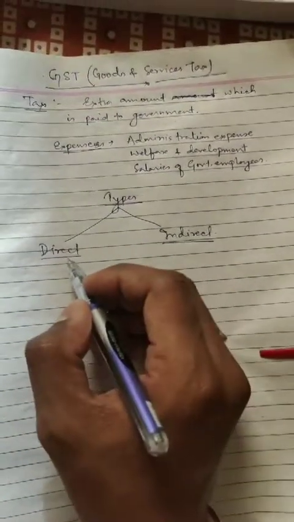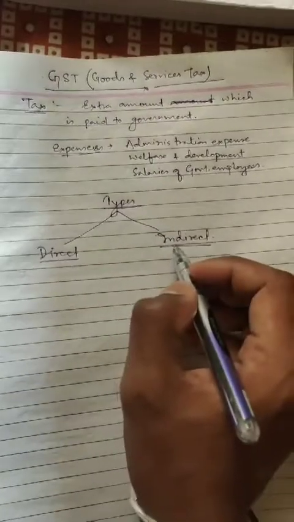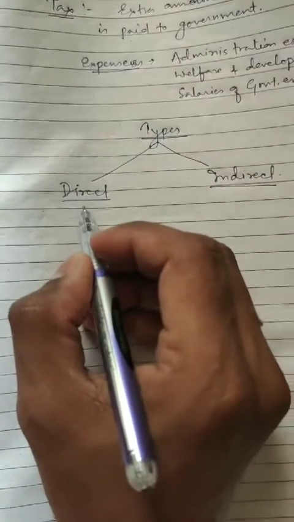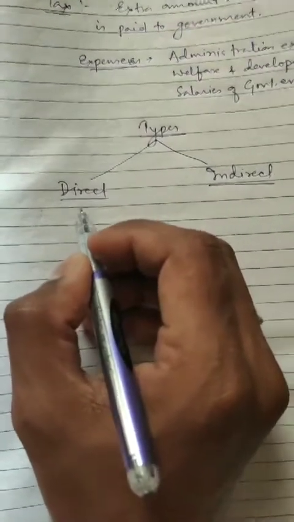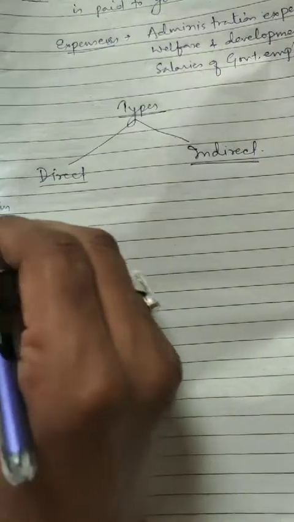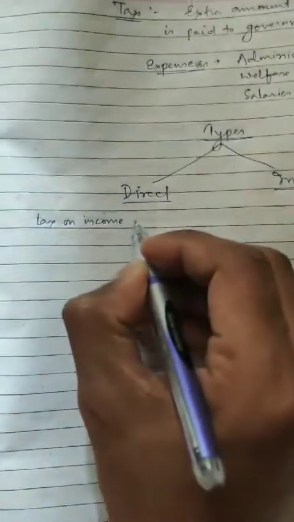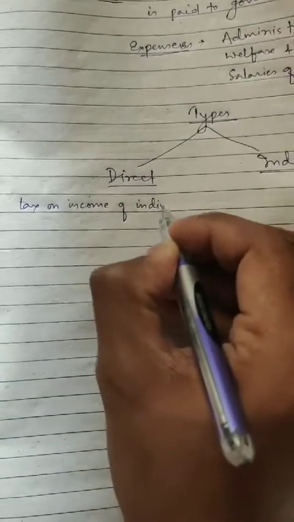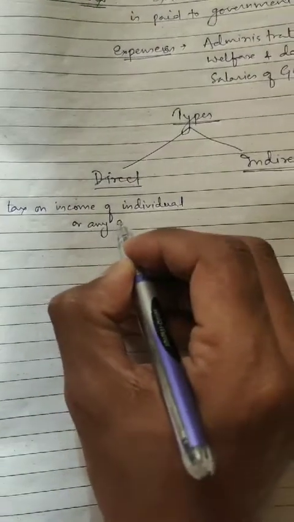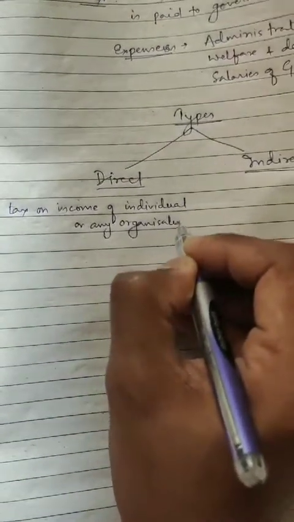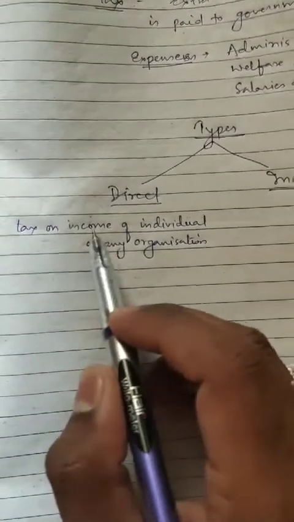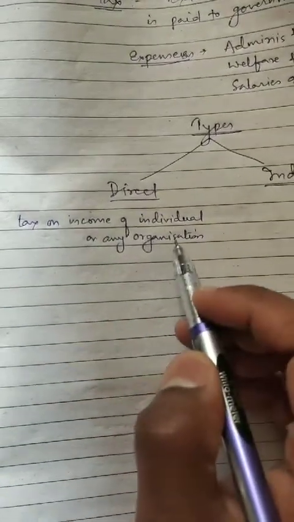Now we will study what is direct tax and what is indirect tax, what are the things which are included in direct tax and which types of taxes are known as indirect tax. Let us see direct tax first. Direct tax includes the tax on income of an individual or any organization. Direct taxes are those taxes which are taken from the income of the individual or any organization.